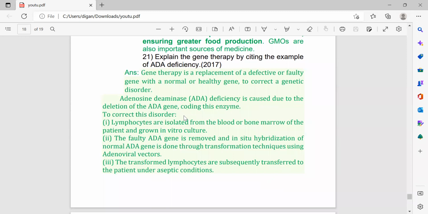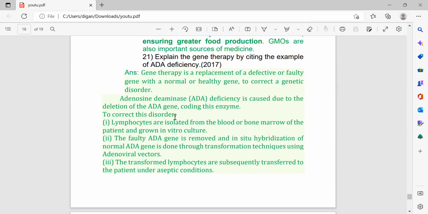Then the last question is: explain gene therapy by citing the example of ADA deficiency. Gene therapy is the replacement of a defective or faulty gene with a normal or healthy gene to correct the genetic disorder. Adenosine deaminase deficiency is caused due to the deletion of the ADA gene coding this enzyme.